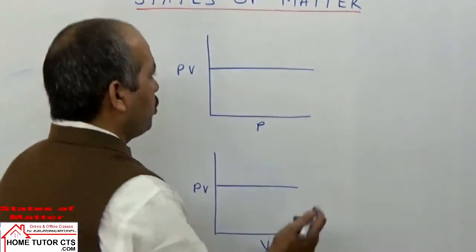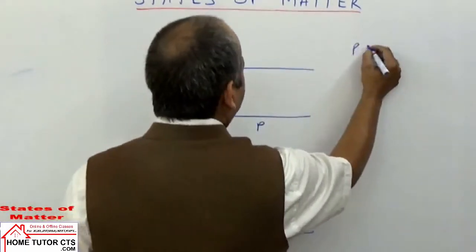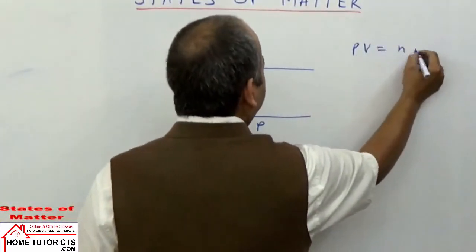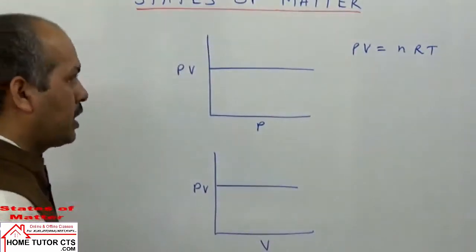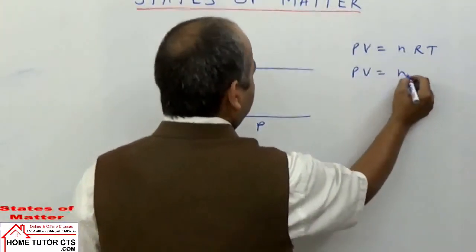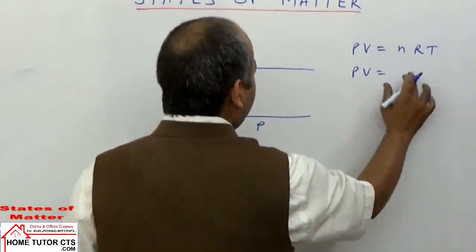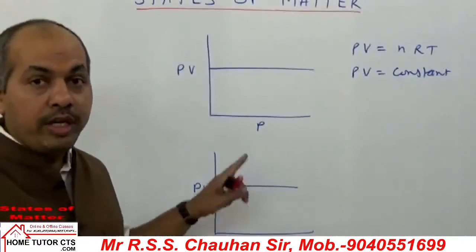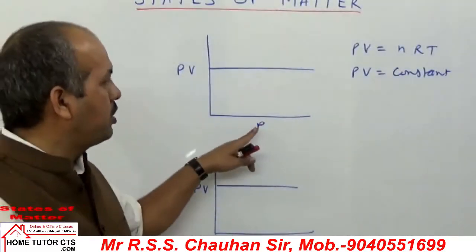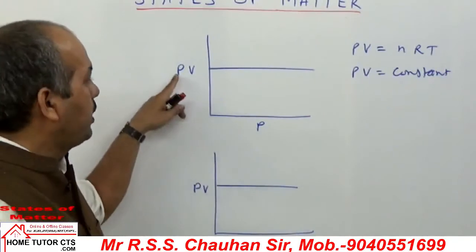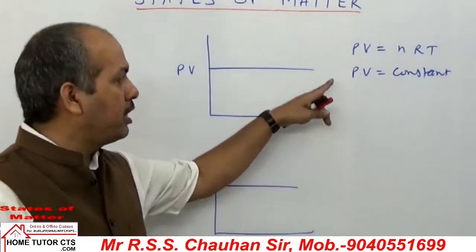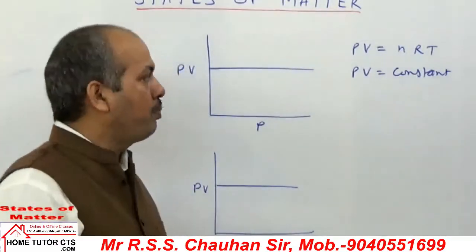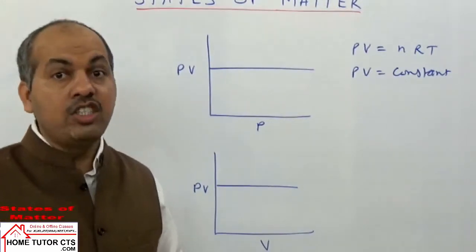How is it explained? Because the logic is simple. What is the expression? Coming back to the gaseous equation, PV is constant, or PV is equal to how much? nRT. That is, PV is constant. It was from the ideal gas equation. So what happens if we change only one property in both cases? If I change one property, then the second property will adjust. In this case, the net product of pressure into volume is constant until we change temperature.